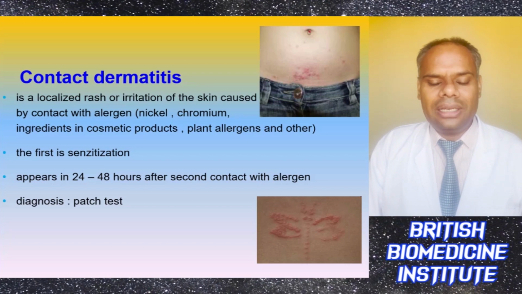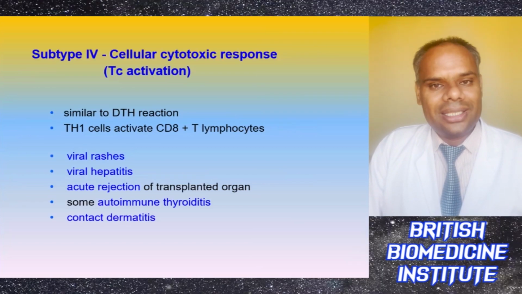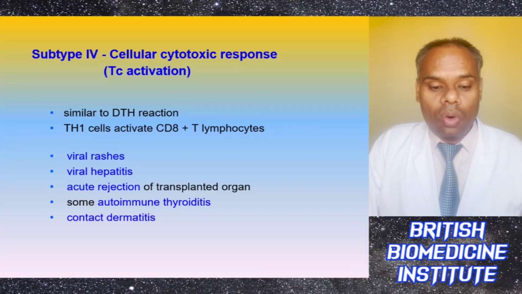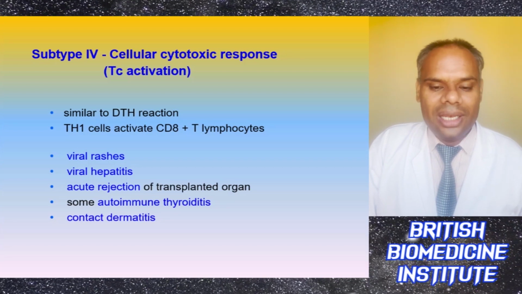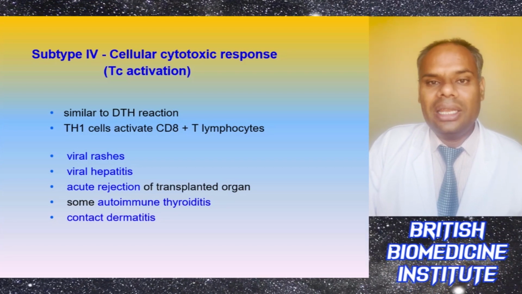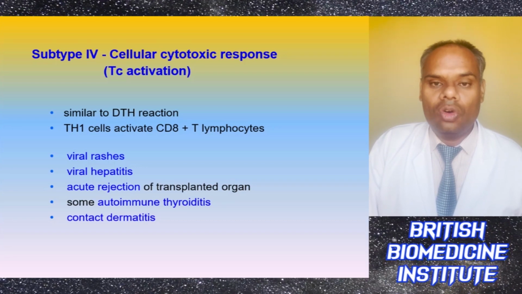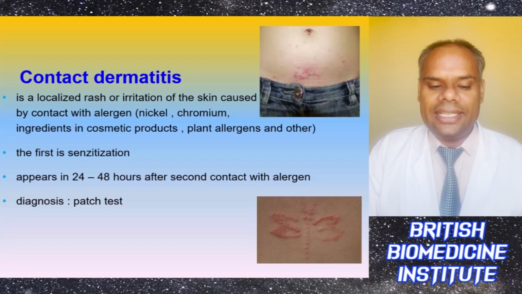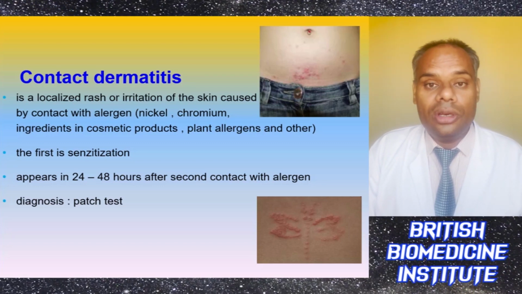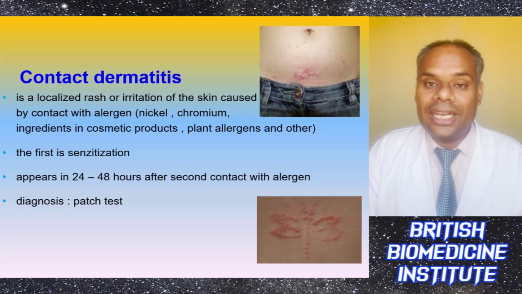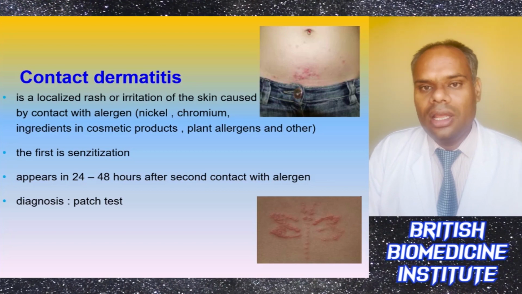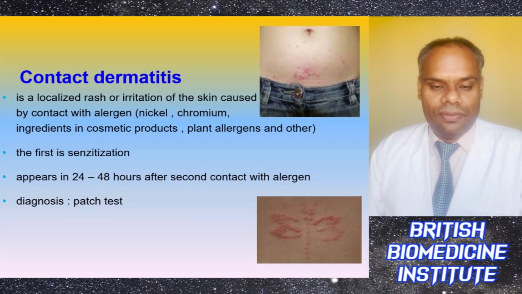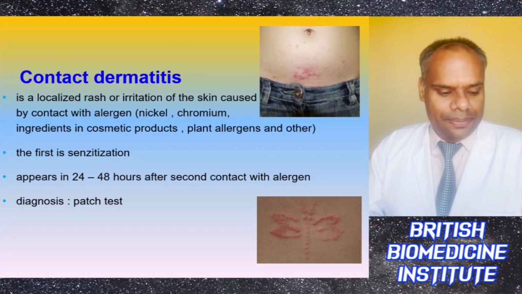So basically, contact dermatitis is a localized rash or irritation of the skin, which is caused by contact with allergens like nickel, chromium, which are ingredients of cosmetic products, or plant allergens and others. And this is the first step of sensitization, and the symptoms usually appear between 24 to 48 hours after the second contact with the allergens. And for this we need to use a test named the patch test for the diagnosis of contact dermatitis.